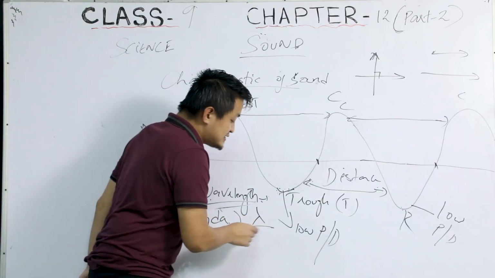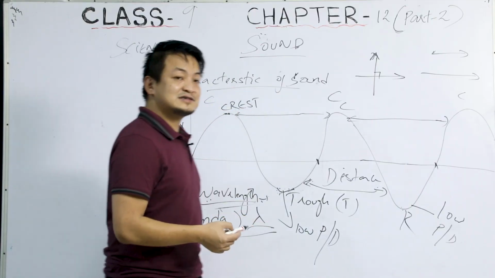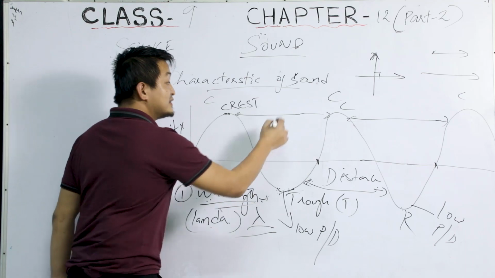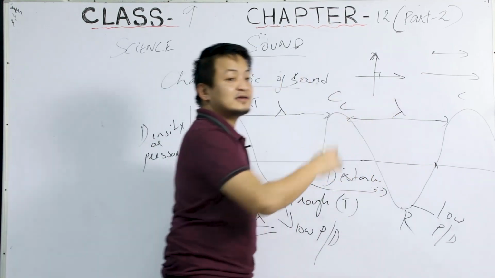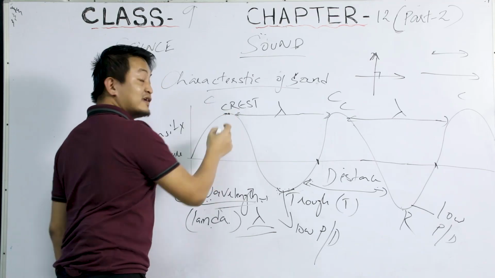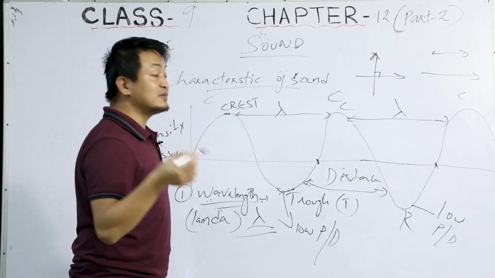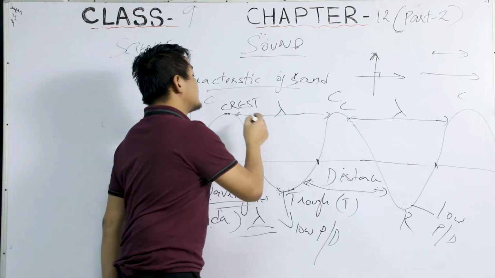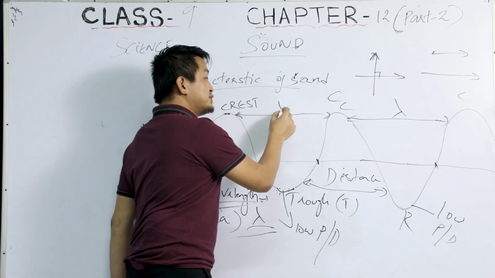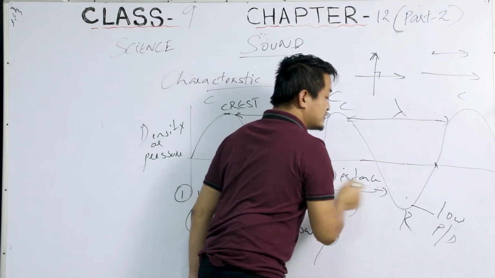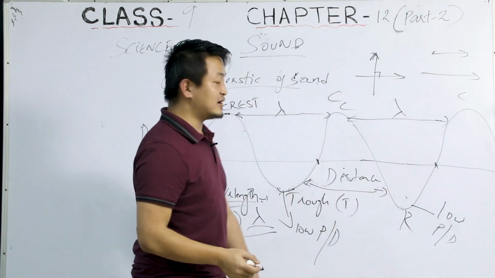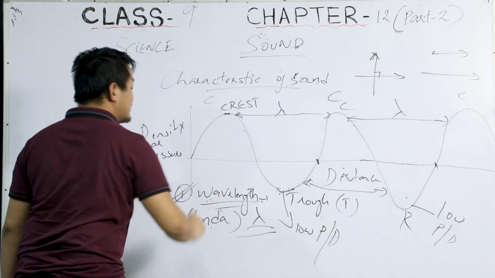And this is the sign. If you are asked what is wavelength, then it is this one. This is the wavelength. Once again I'm repeating, because it's very important: it is the distance between two consecutive compressions or two consecutive rarefactions. Clear? So that is about wavelength.